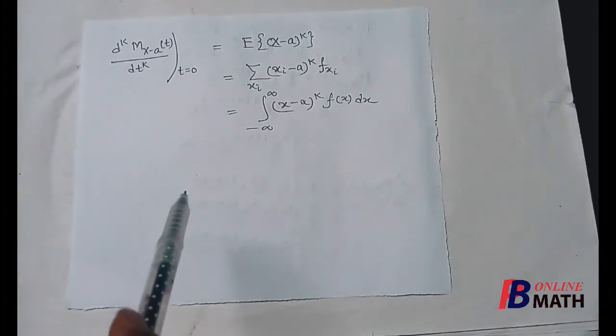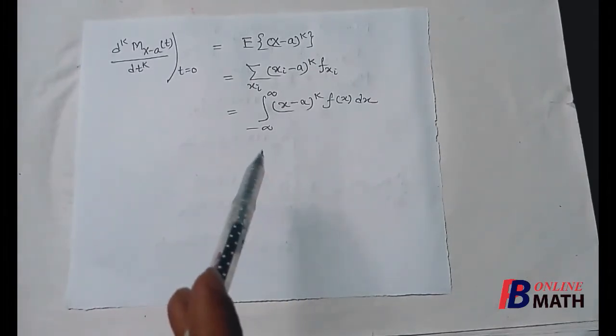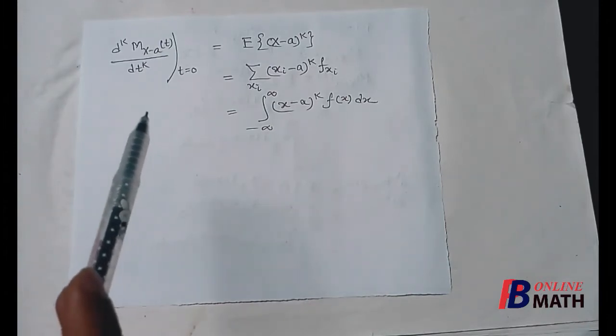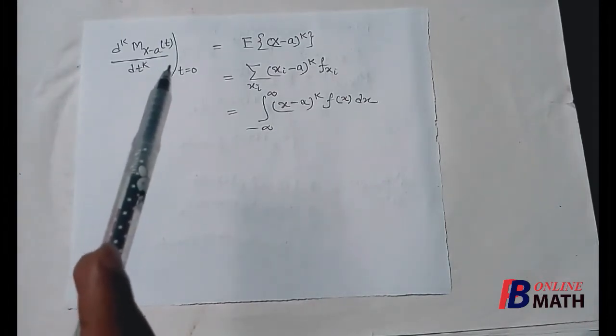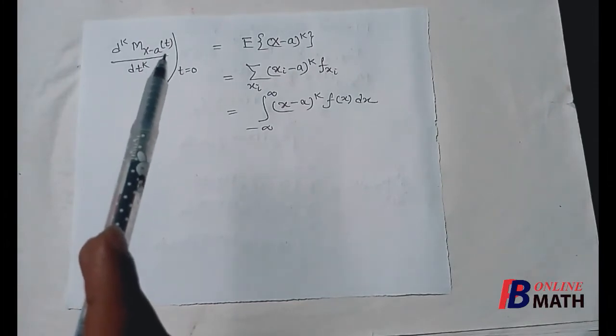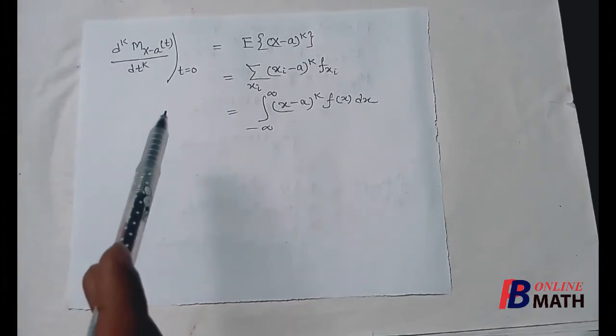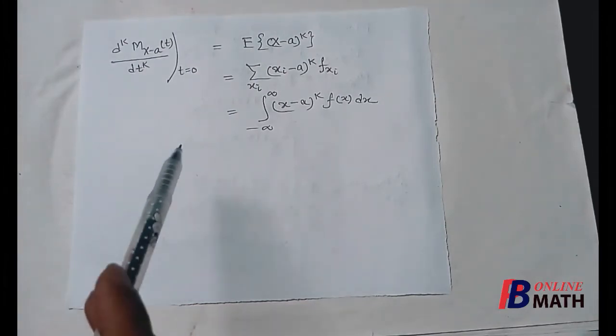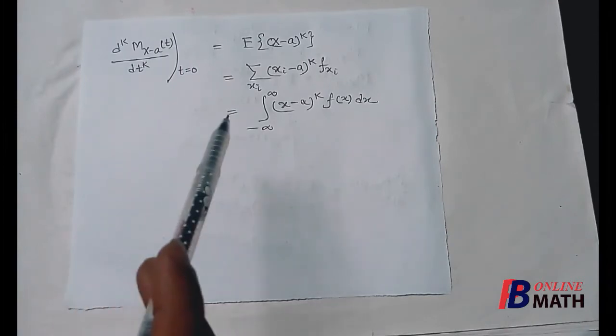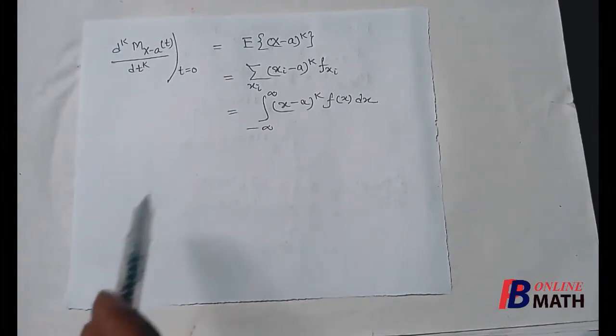Now if we need the moment about the mean, then we have to find the moment generating function about the mean m. So in that case, we have to put m in place of a, and after that we have to differentiate it k times with respect to t, and then we have to put t equal to 0. So using this formula, we can find different types of moments.